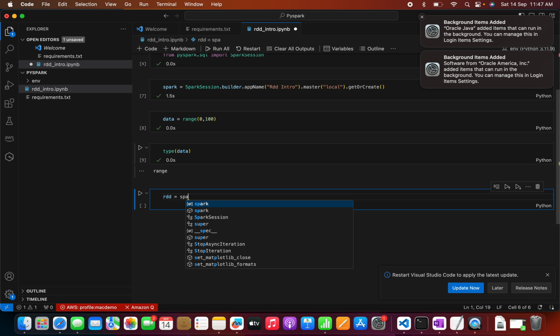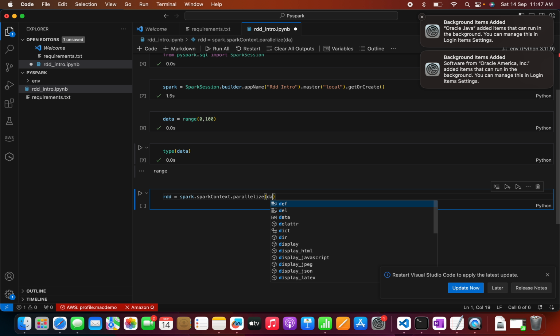We can use sparkContext dot parallelize on the data, and this will create the RDD data structure.